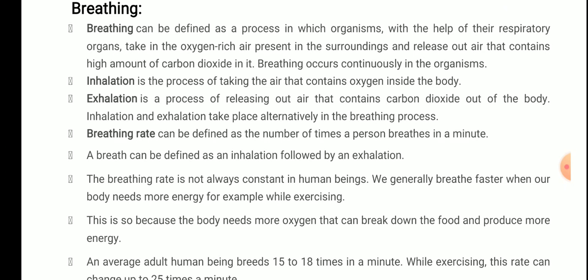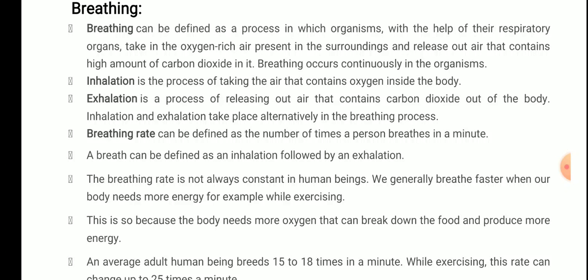known as breathing. And I told you in the very starting what the difference is between breathing and respiration. Respiration is when the oxygen reacts with the food particles, you can say glucose, to release a high amount of energy. But what is simple breathing? It is simply inhaling and exhaling of air. And which air is inhaled? That is oxygen-rich air. And which air is exhaled? That is carbon dioxide-rich air.